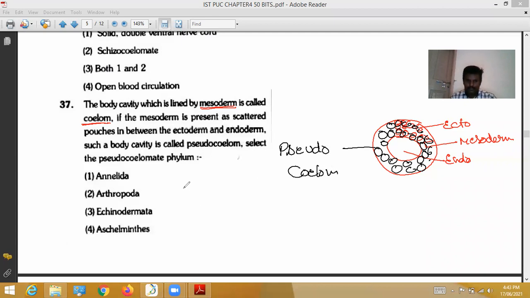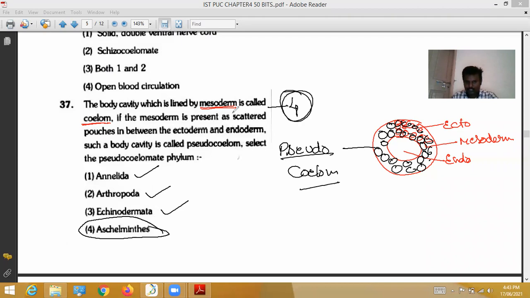Select the pseudocoelomate phylum. Annelids do not, arthropods do not, echinodermata do not. Aschelminthes possesses pseudocoelom. So for the 37th question, the correct option is the fourth.